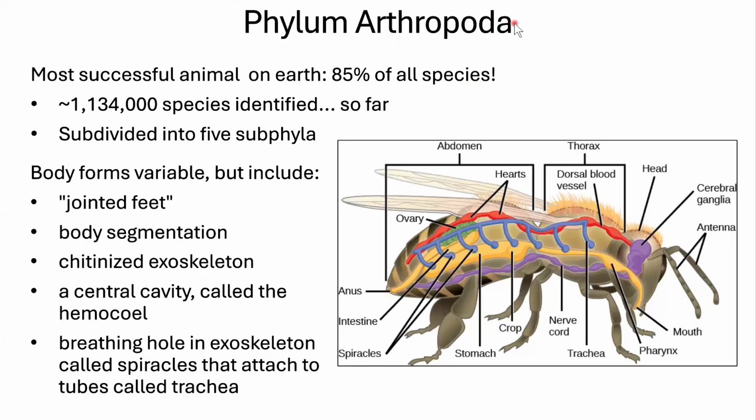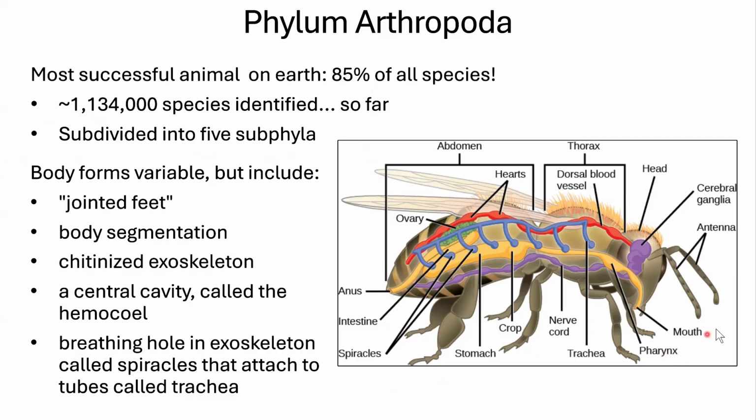Then we have phylum Arthropoda. This is the most successful animal on Earth. It is 85% of all species of animal. So just, wow, bugs. There are 1,134,000 different species identified so far, and we're learning more every year. They're subdivided into 5 subphyla, and their body forms are variable, but they follow this plan.